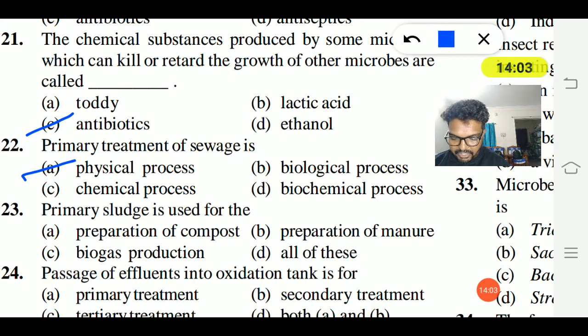23. The sludge is used for preparation of compost, preparation of manure, biogas production, all of this. So all of this is the right answer, that sludge is used for compost, manure, or biogas production.